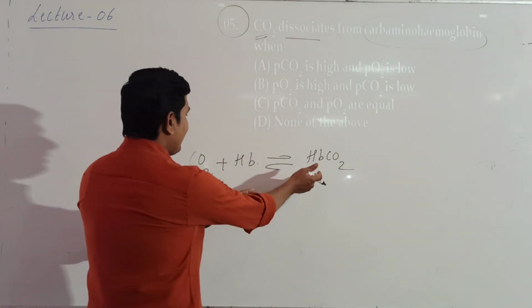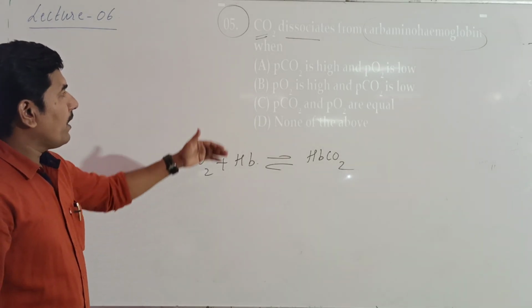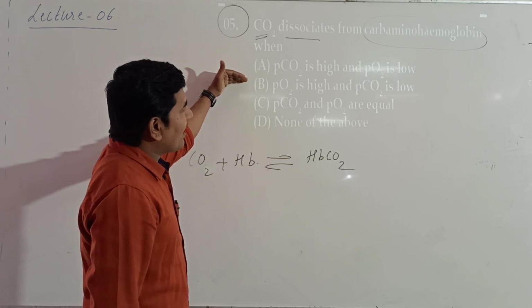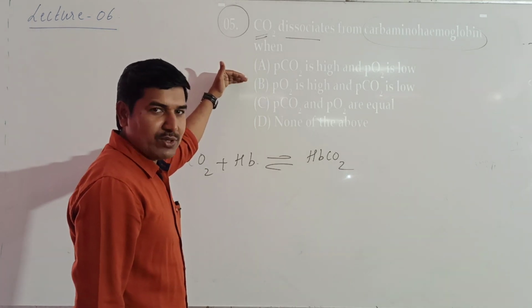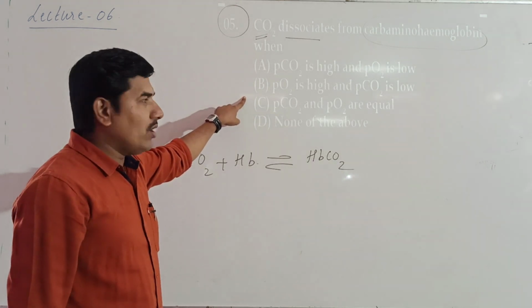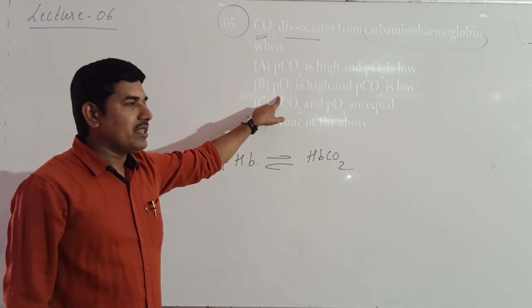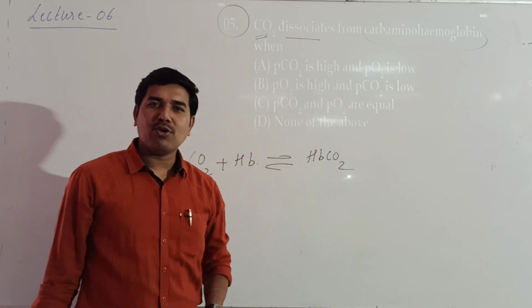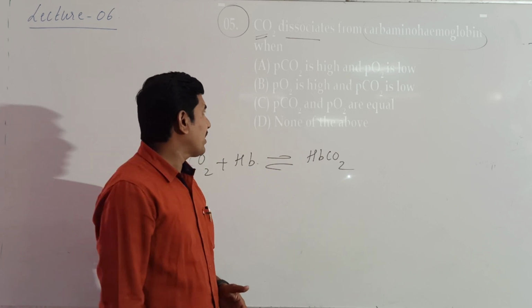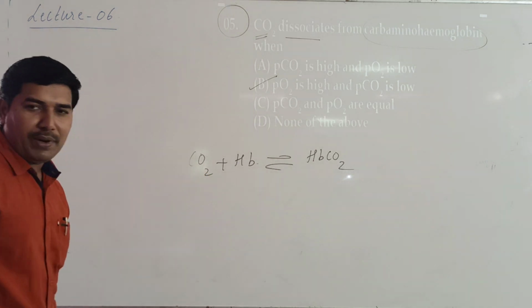Now it has to get dissociated. When PCO2 is higher and PO2 low, it does not get dissociated. PO2 is higher and PCO2 is low. That means when the partial pressure of oxygen increases, only then will there be dissociation of carbon dioxide from the hemoglobin. So here the correct answer will be the second one, B.